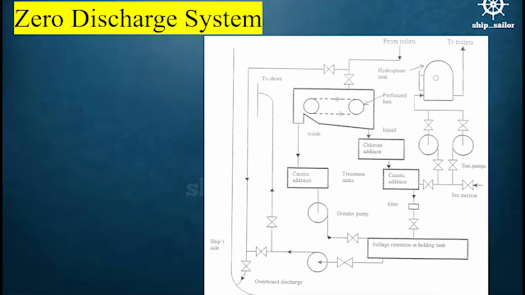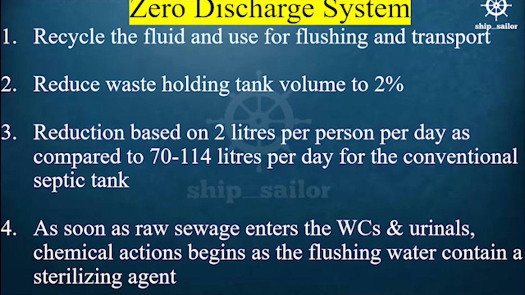Zero discharge system. 1. Recycle the fluid and use it for flushing and transport. 2. Reduce waste holding tank volume to 2%. 3. Reduction is based on 2 liters per person per day, as compared to 70 to 114 liters per day for the conventional septic tank.